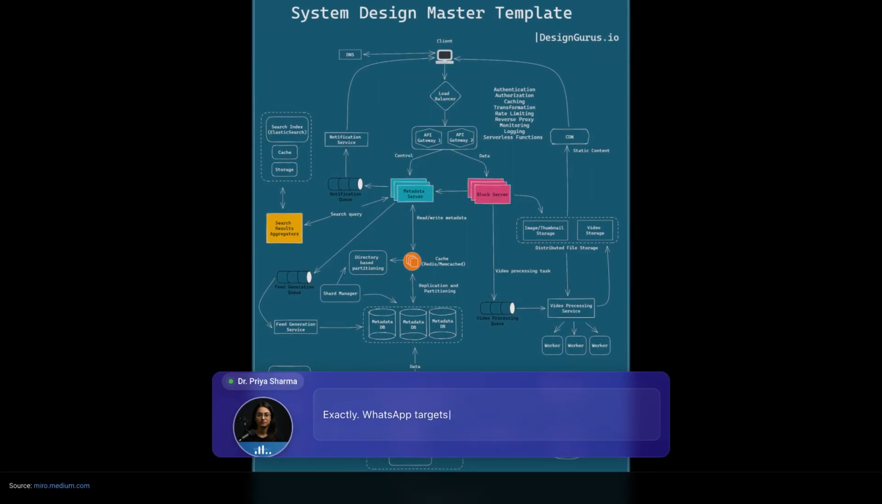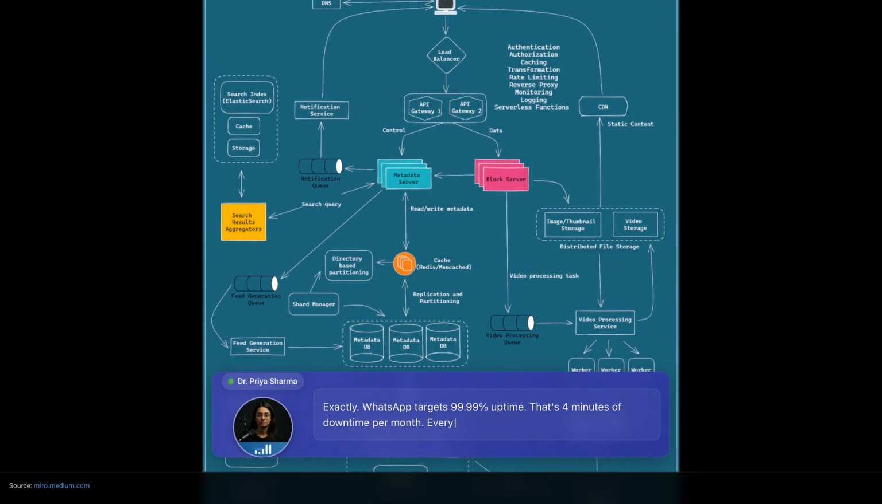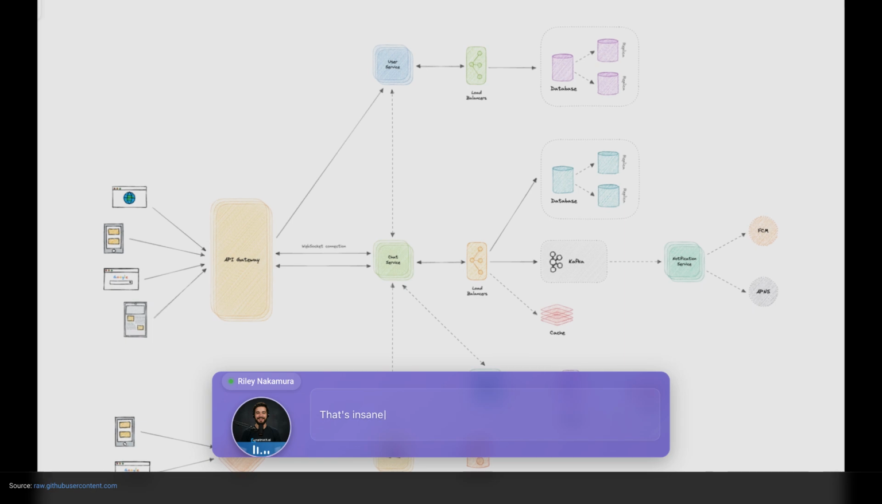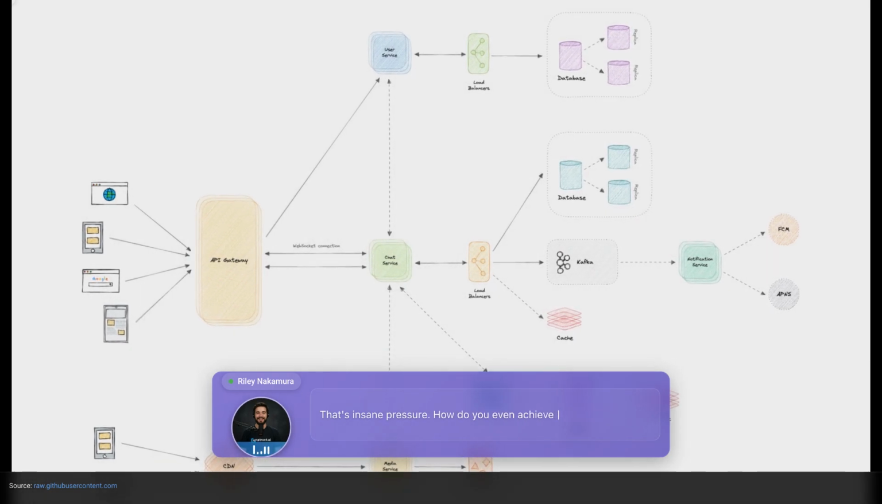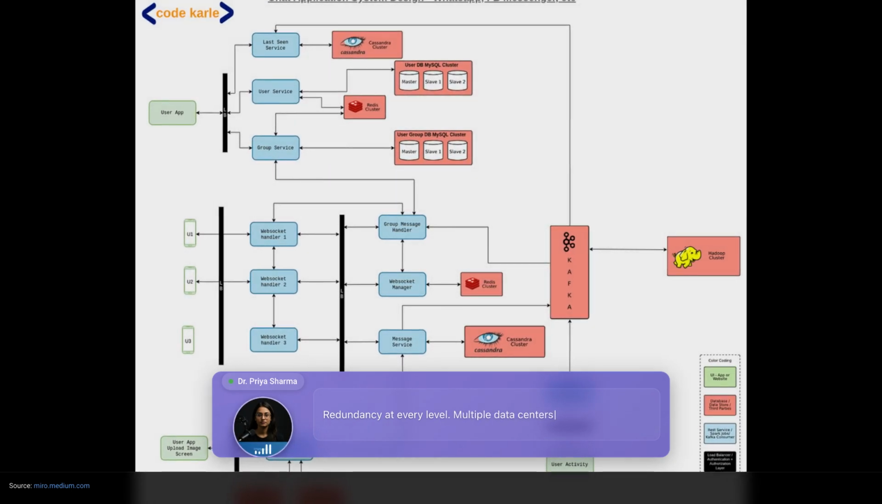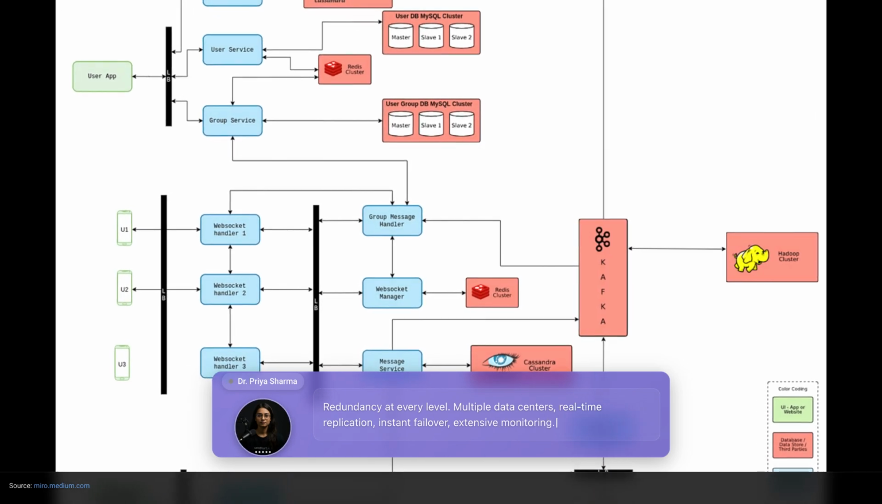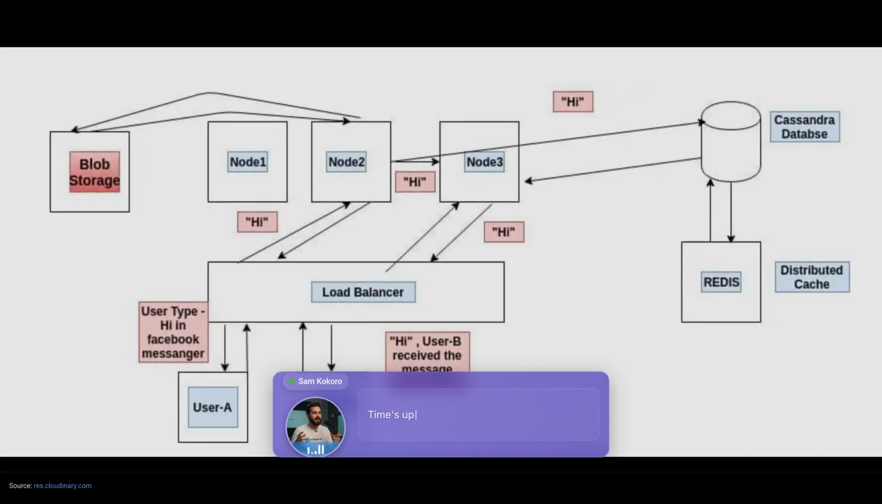Exactly. WhatsApp targets 99.99% uptime. That's 4 minutes of downtime per month. Every second matters. That's insane pressure. How do you even achieve that with so many moving parts? Redundancy at every level, multiple data centers, real-time replication, instant failover, extensive monitoring. It's incredibly expensive.